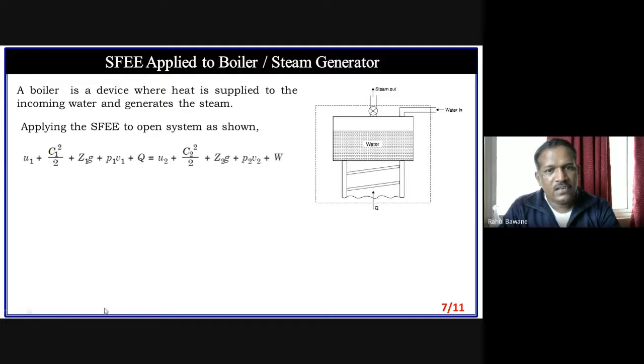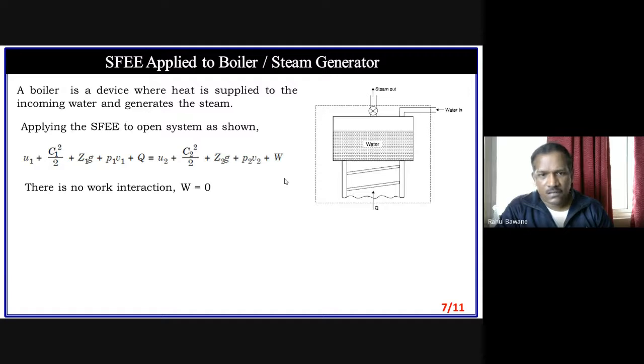So our generalized steady flow energy equation, the complete form. Now here we have to reduce this and make it the most simplified version for the boiler, and it depends on your assumptions. Suppose we are saying there is zero work done. Yes, of course, because there is no piston movement, there is no work done. It is simply a heat transfer.